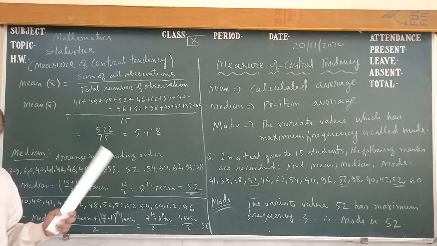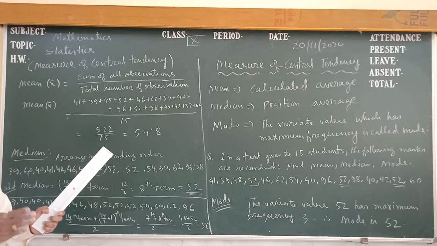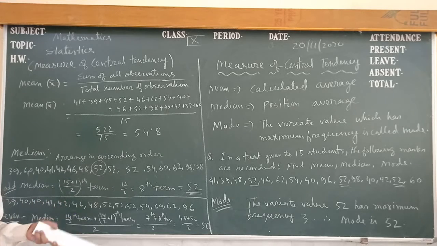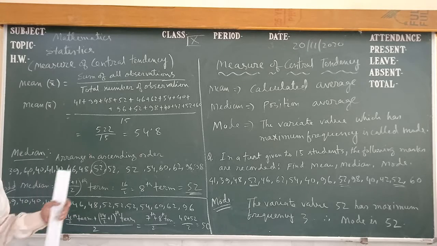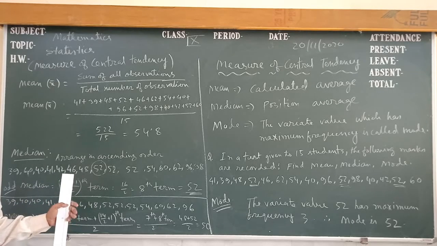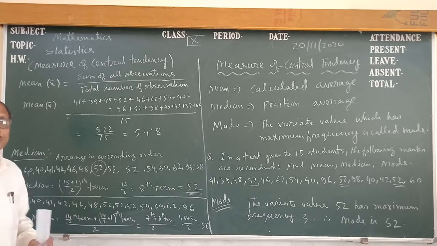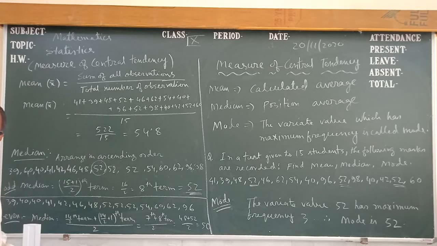Suppose there are 3 students. Then which is in the middle position? 3 students are sitting. Which one is in the middle position? Second. If there are 5, then the third position. If there are 7, then the fourth position. That means what are we doing? We add 1 to the number and divide by 2.